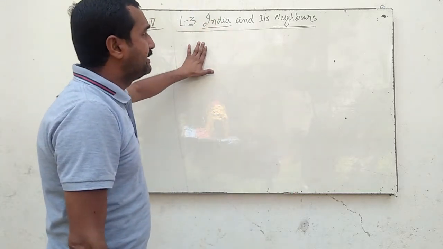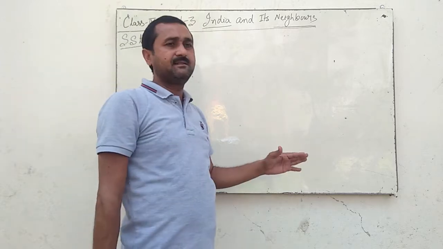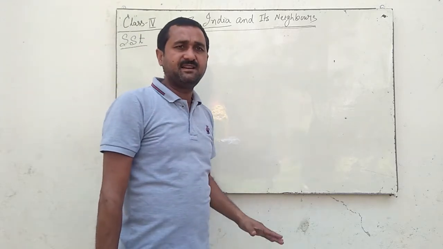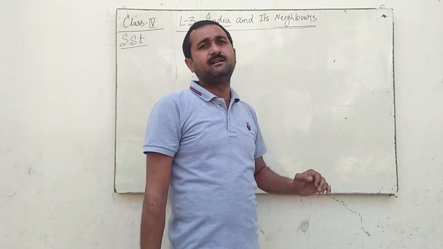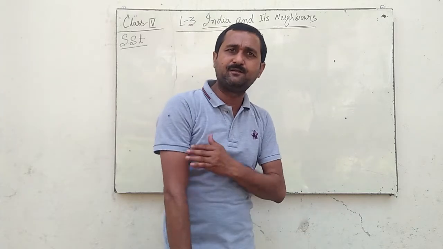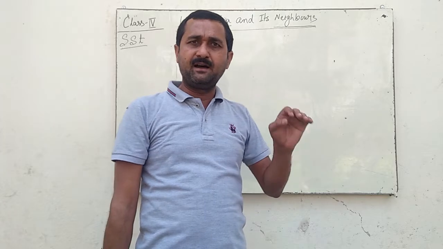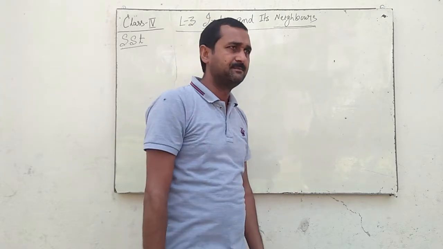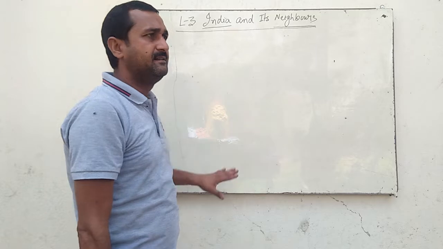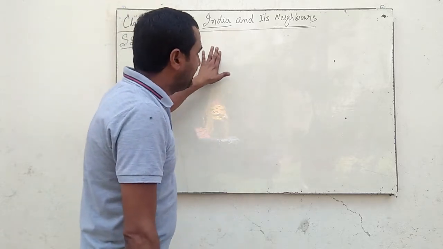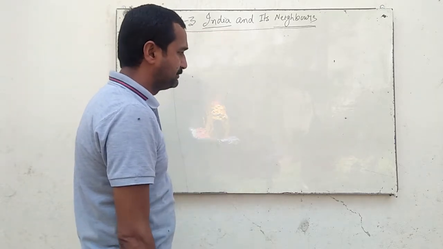Now India is a country with diverse features: physical features, religion, diverse categories of people, various species of plants and animals. So there are a lot of differences in the nature and the physical parts of India.